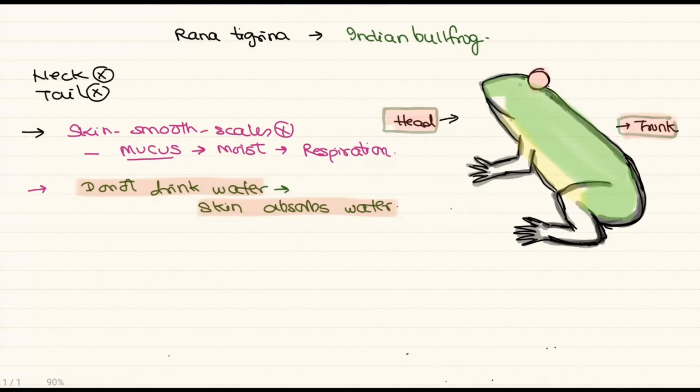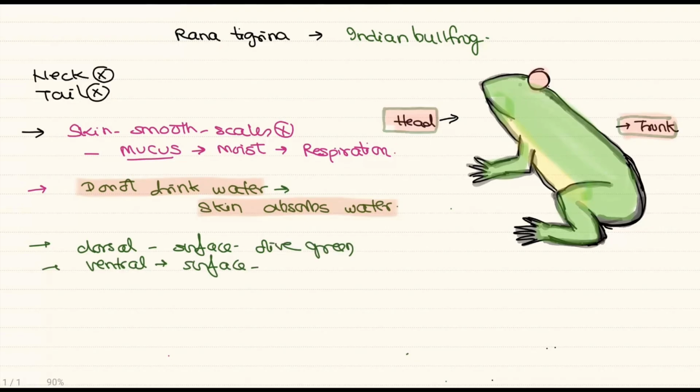So the dorsal surface is olive green, and the ventral surface is pale, that is, pale yellow in color. The dorsal side also has irregular spots. So on the dorsal side, on the olive green region, we also find some irregular spots are present.